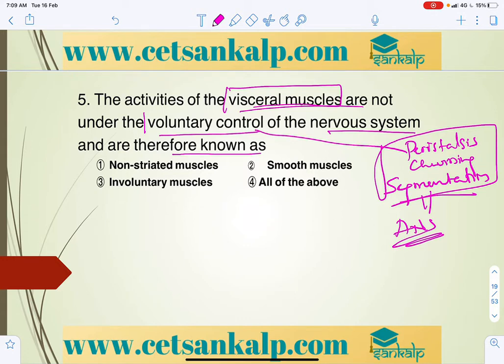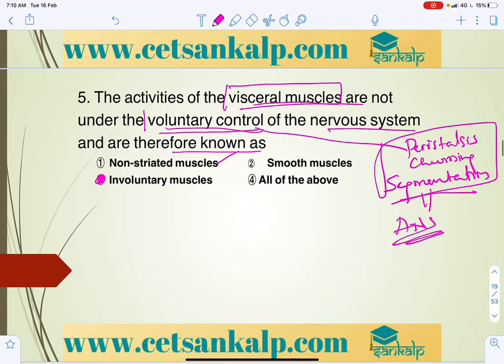So the activities of visceral muscles are not under the voluntary control of the nervous system and therefore these are involuntary muscles. They are non-striated also, but based on this, since their activities are not under voluntary control, these are involuntary muscles.